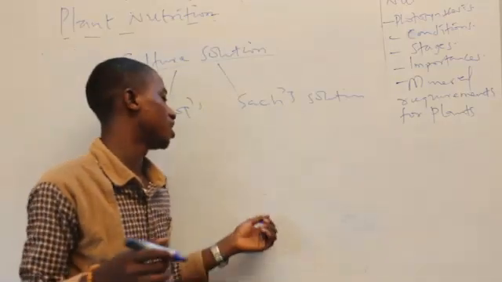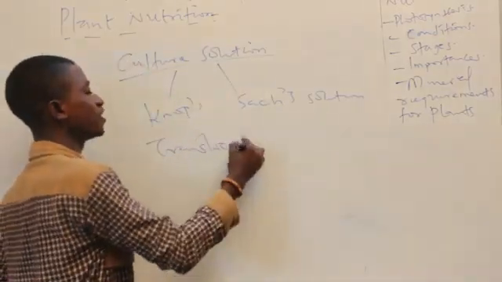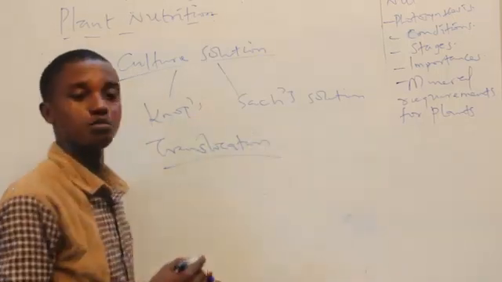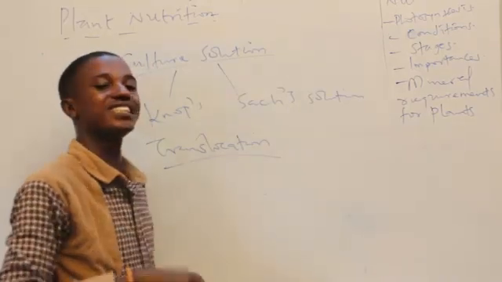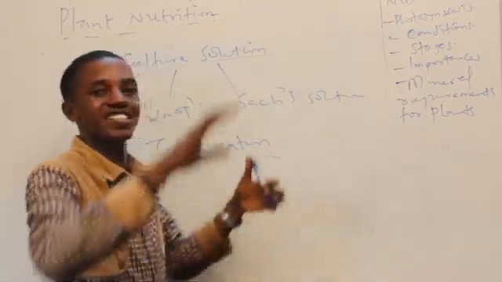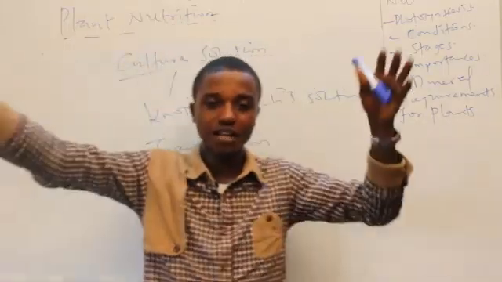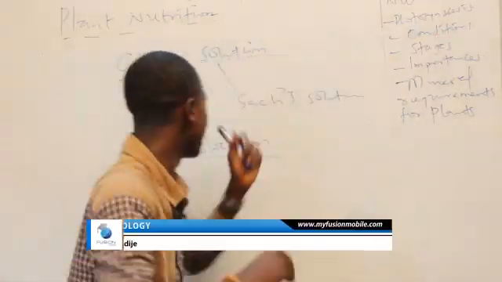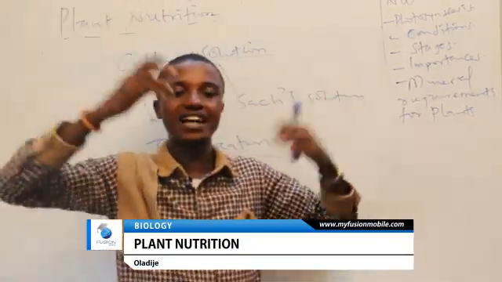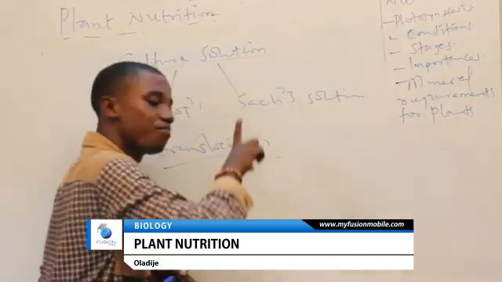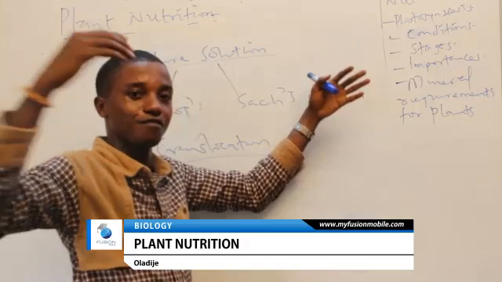And again, there is something I need to explain to you, the concept of translocation. I said food is being produced during photosynthesis. Now that food that is produced, there is a greater need for that food to be transported to every part of the plant. You know, just like I'm standing, I've got my hands, my legs, my head and all that. Now for plants, they have the branches, they have the flower, they have the buds, they have the stem, they have the roots. Now food that is produced by the leaf needs to be transferred to every part of the plant via the stem.